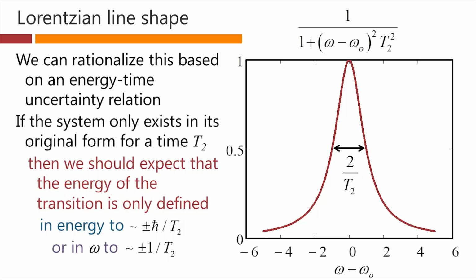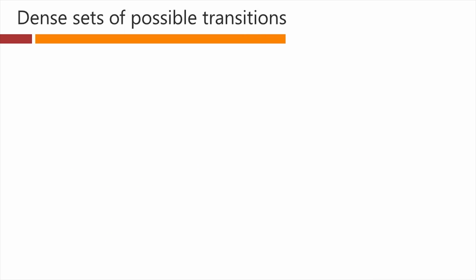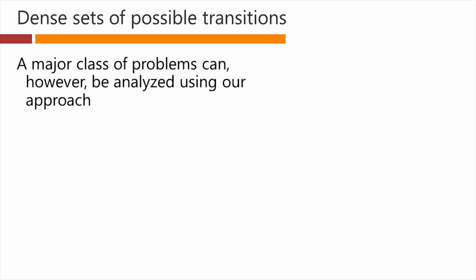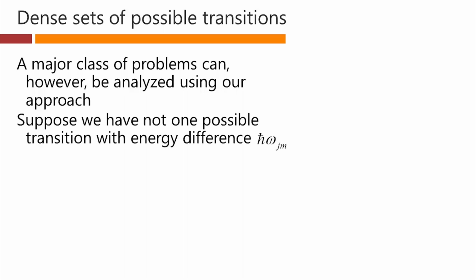And if it has some lifetime kind of effect associated with it, that simply physically won't happen. Anyway, as I said, we're not going to do this Lorentzian analysis at the moment, but there is still something useful we can do even with the analysis we have. The analysis we have so far does turn out to work quite well if we're thinking about dense sets of possible transitions. So a major class of problems can be analysed using our approach.